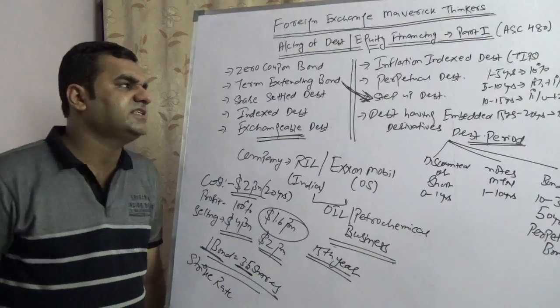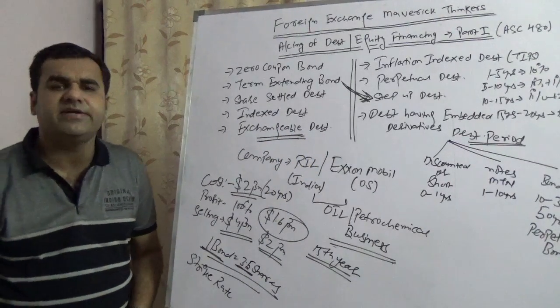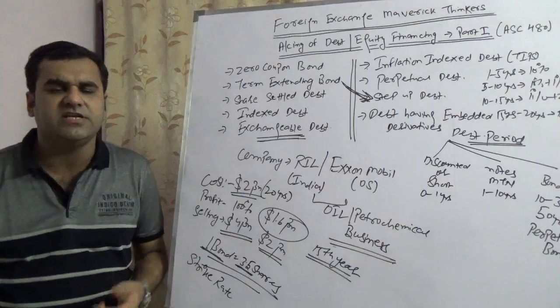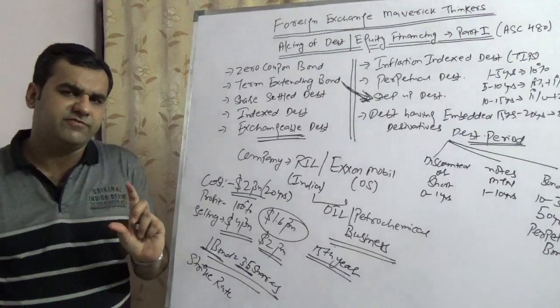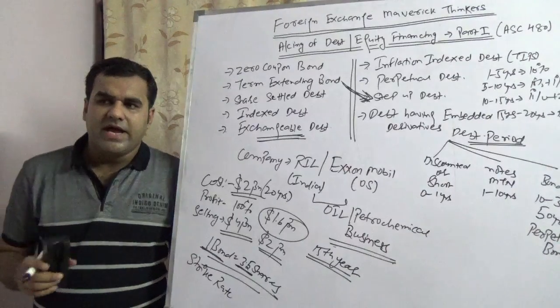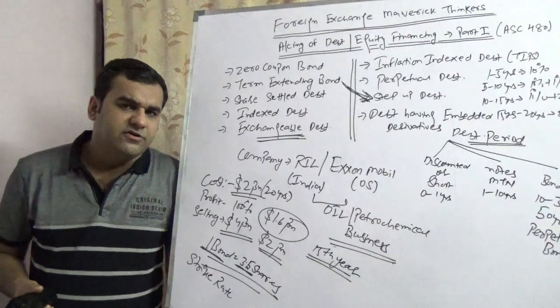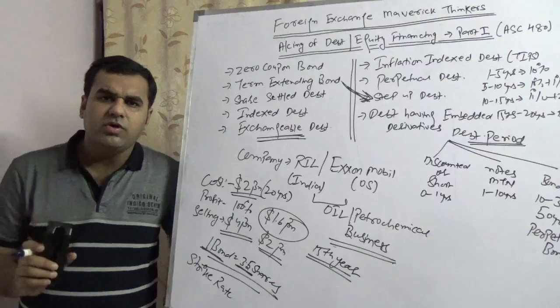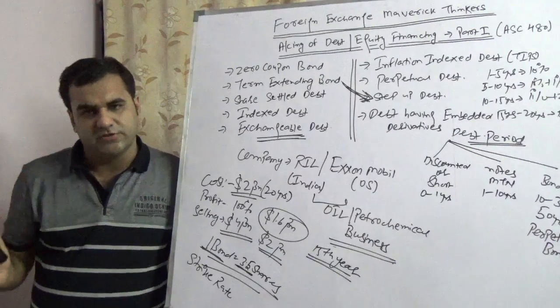Fifth one is the inflation index debt. In the United States, this is known as TIPS, Treasury Inflation Protected Securities, where they will link with the Treasury. So you are not going to have the stated coupon, like you are issuing a 30-year debt at the rate of 5%, not at all. You are going to link this with the inflation.